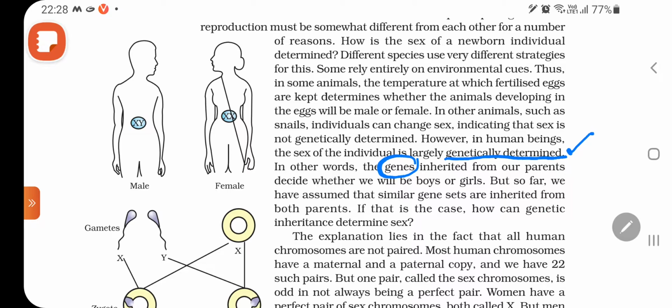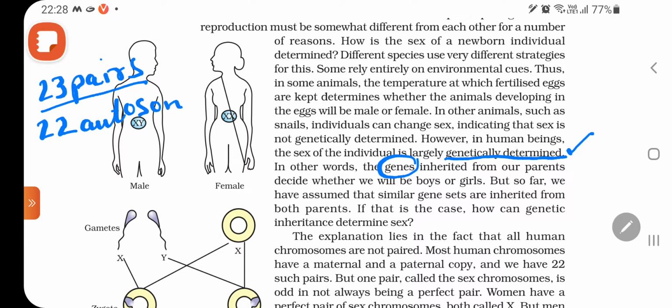We will discuss here. So my dear students, we have learned that in human beings 23 pairs of chromosomes are present. Out of these 23 pairs, 22 pairs are autosomes, and one pair is sex chromosomes. So here we will stress on this pair.